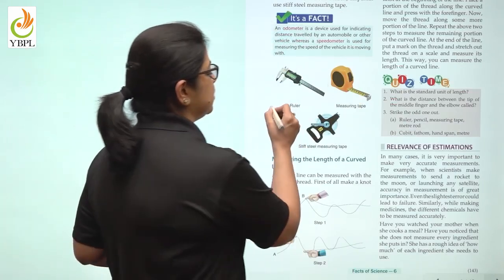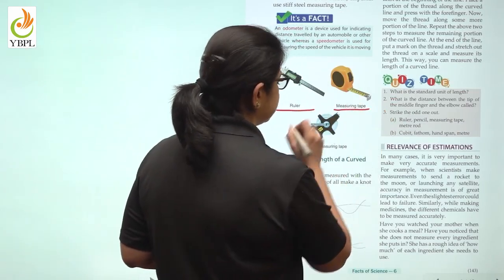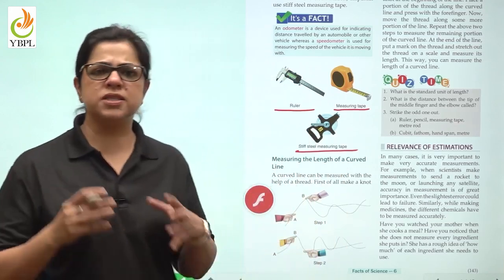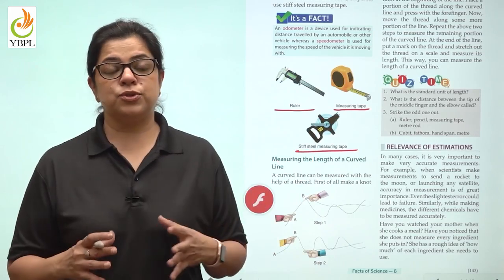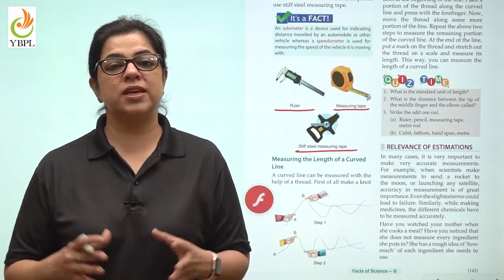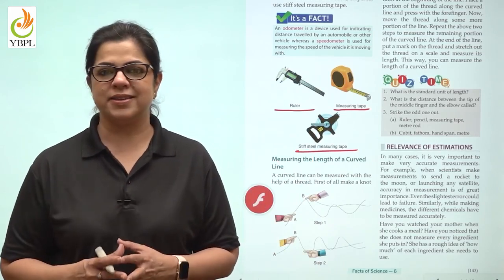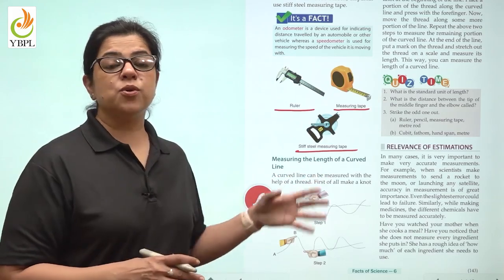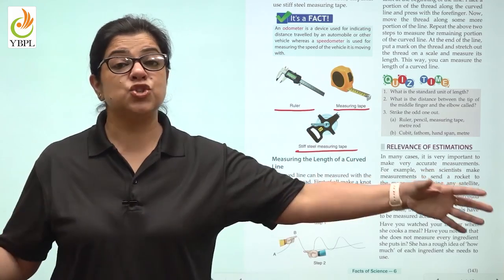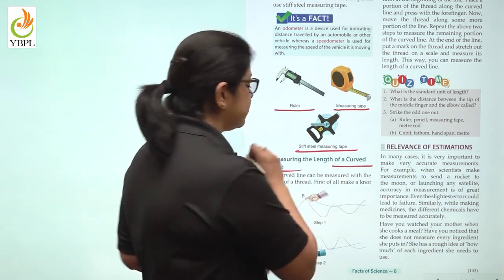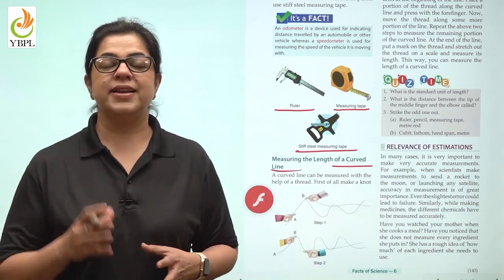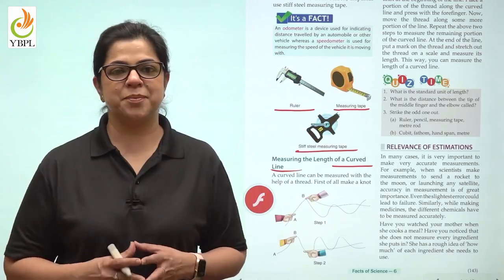What are the different devices that we use in order to measure distances? We use the ruler, the measuring tape, or a stiff magnetic measuring tape. Ruler, I'm sure that you all have been using in your classroom on a daily basis. Now children, we are talking about measuring lengths in a straight line. How about measuring the length of a curved line? How do we do that? Let's watch a video to understand the same.